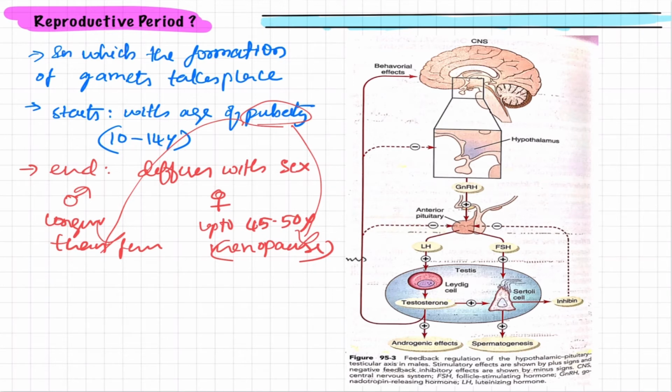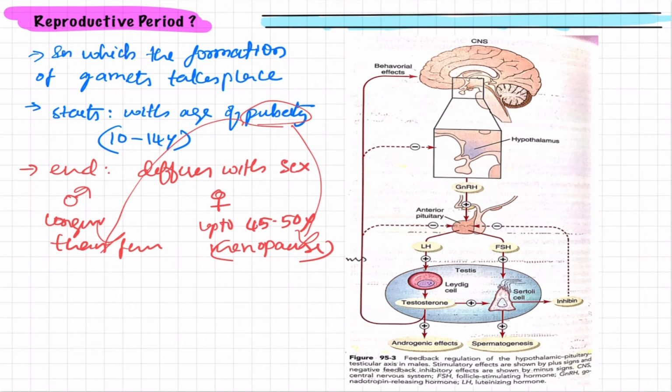After knowing these things, the question arises: what happens at the age of puberty that stimulates spermatogenesis? What is the stimulant leading to its initiation? To understand this, let us focus on this chart.